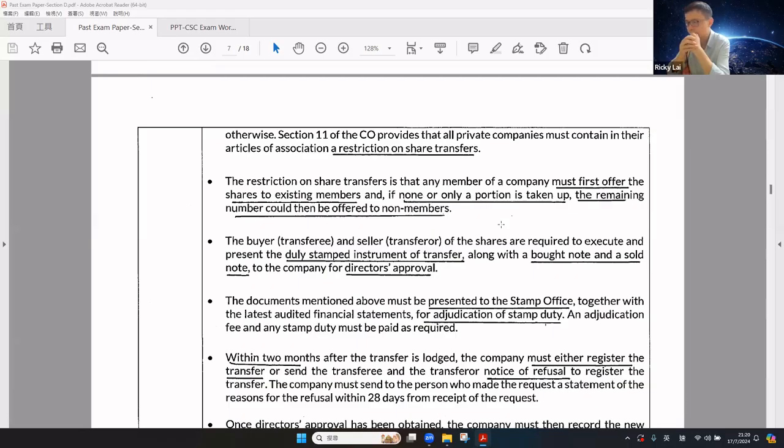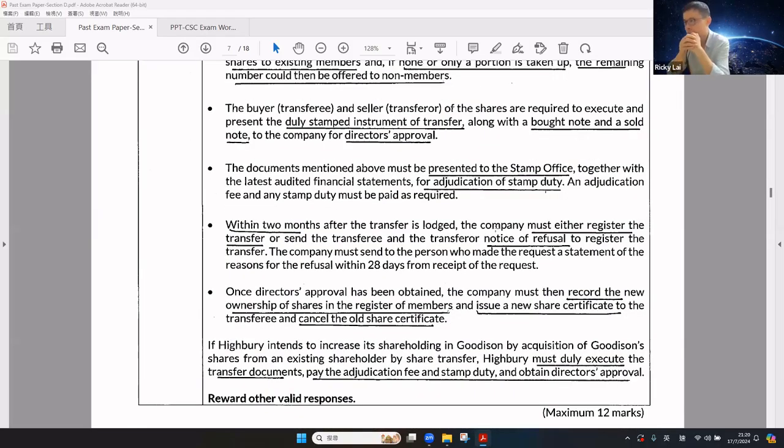The instrument of transfer and bought and sold notes must be presented to the stamp office of the IRD, together with the latest audited accounts for certification of the stamp duty. Within 2 months after the share transfer is lodged, the company must register the transfer or send the transferee or transferor the notice of refusal. The company must send to the person who makes the request a statement of the reason for refusal within 28 days from the receipt of the request.